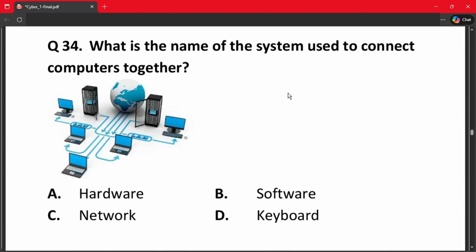Question number 34. What is the name of the system used to connect computers together? A. Hardware. B. Software. C. Network. And D. Keyboard. So, in order to connect computers together, we need a network.